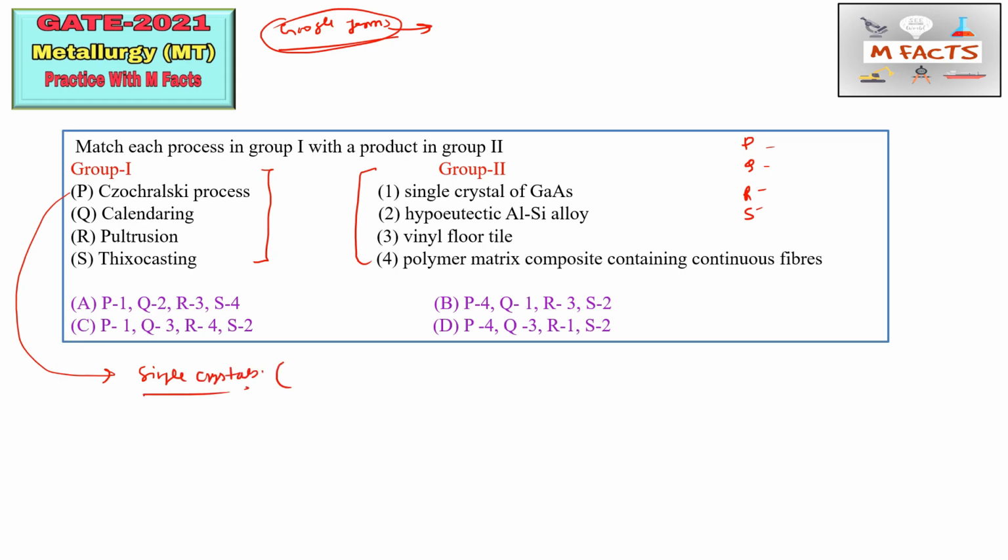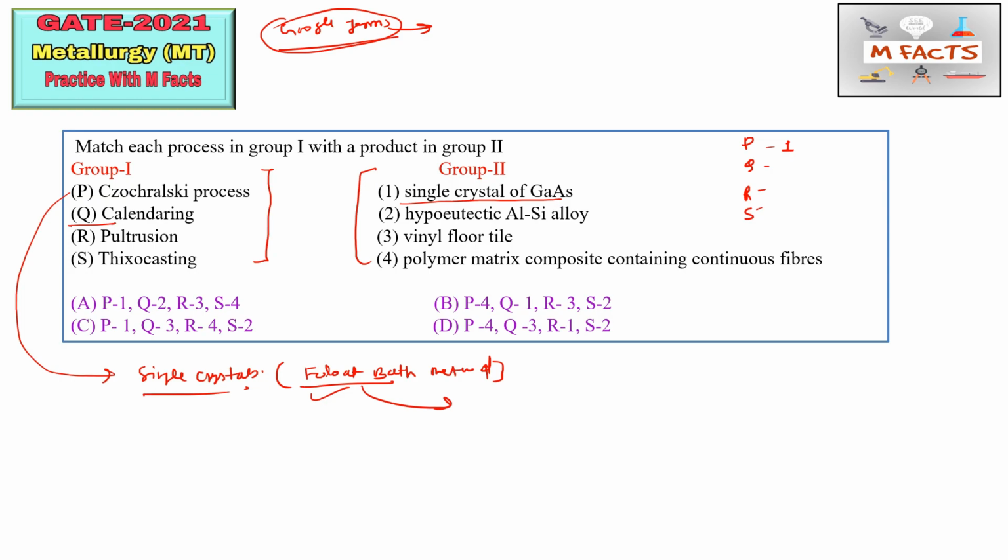And the other process is the float bath method. This is also used for making glass, for window glasses and all. We need to use this float bath method. Okay, so for the Czochralski process, some questions on the float bath method were asked in GATE 2017. Okay, you can go through that concept. So Czochralski process, you can match with single crystal of germanium, gallium arsenide. Okay, so P is 1. Next process is calendering.